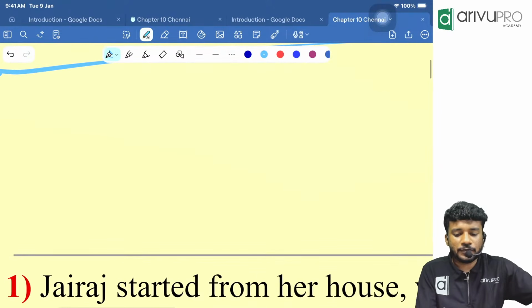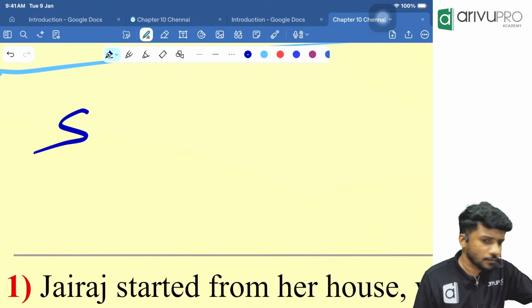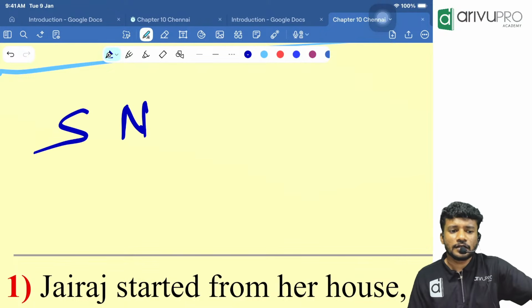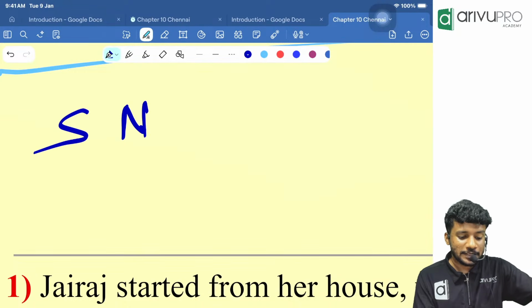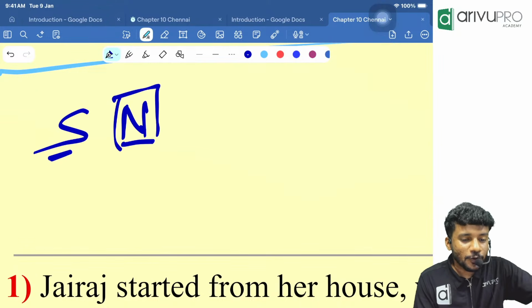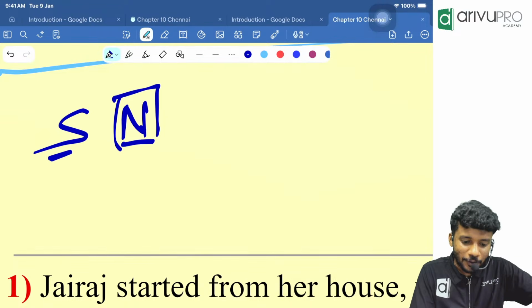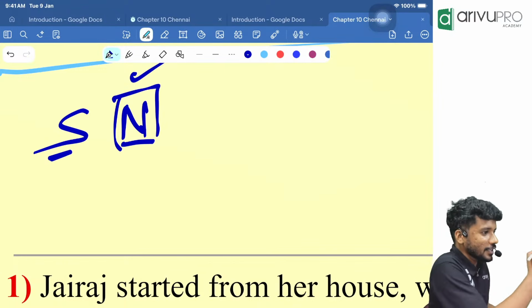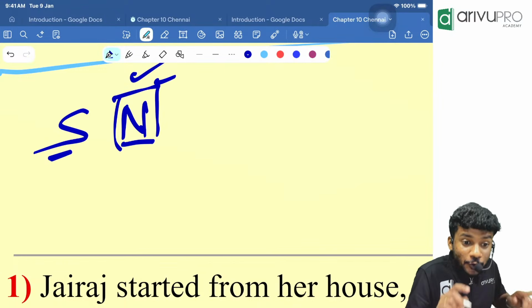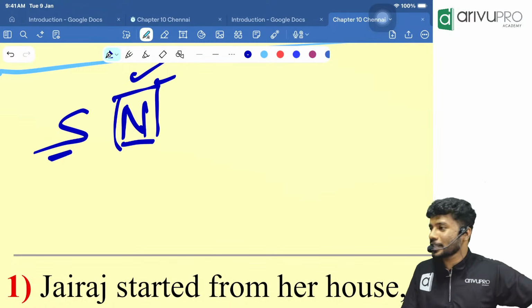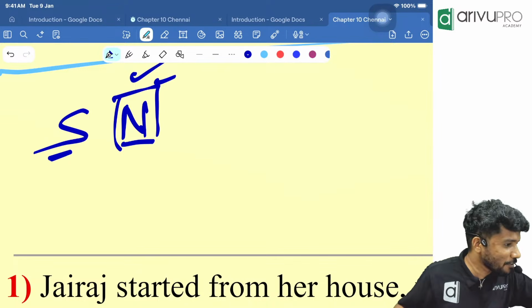Another question for all. A person is looking towards south. Then he went 20 meters towards the north. Which direction is he facing now? If the person is facing south, then he went 20 meters towards the north direction. Which direction will he be moving now? North direction. Why? Initially he was facing south. Then all of a sudden he changed the location and went towards the north direction. So he is moving in the north direction.